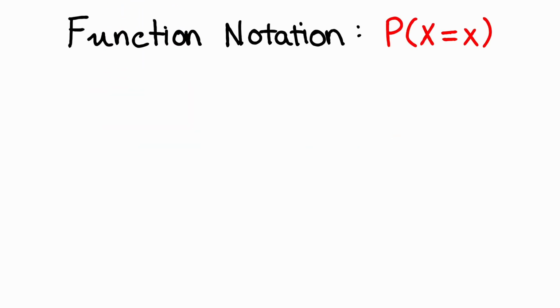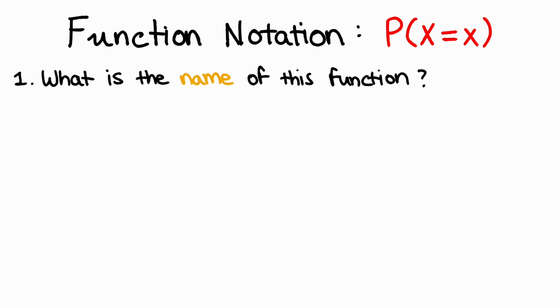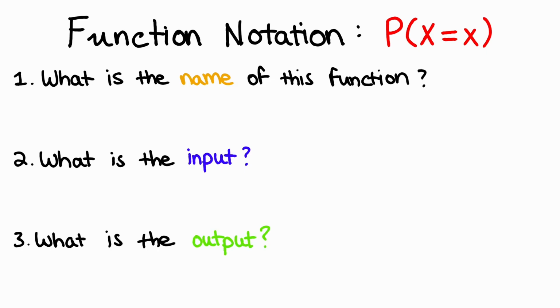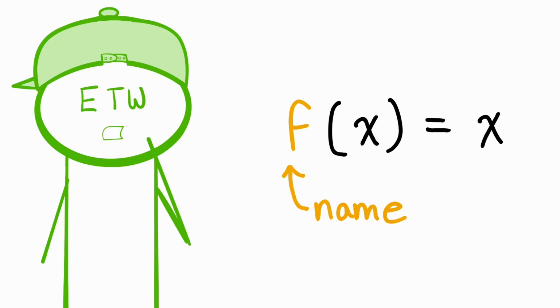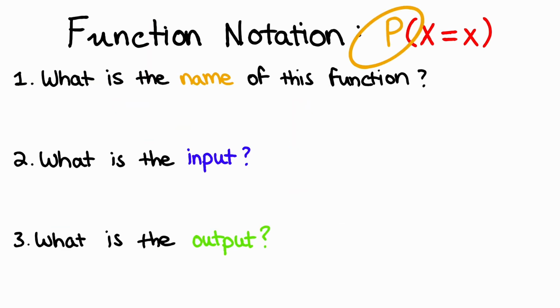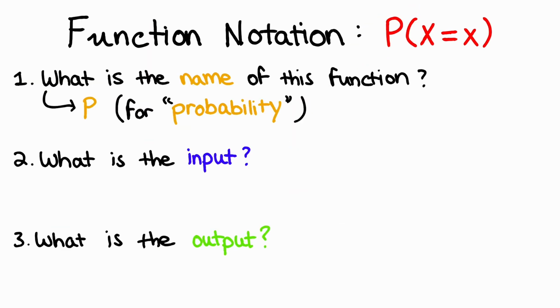To measure probabilities from experiments, we use this function. There are 3 components to this. 1, what is the name of this function? 2, what exactly is the input? And finally, 3, what exactly are we outputting? You know how in high school maths, we name our functions with a letter? It's exactly the same thing here. The letter we choose here is a capital P to represent the word probability.